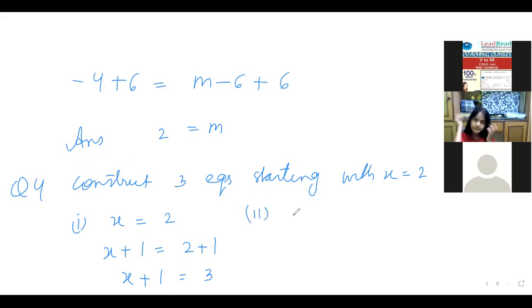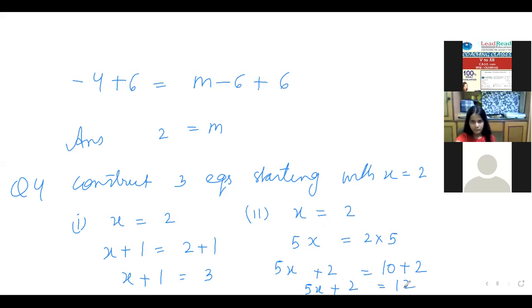Similarly, I can write more equations starting with x is equal to 2. What I can do is multiply both sides by 5. Now I will be adding 2 to both sides. So 2 into 5 is 10. So the equation becomes 5x plus 2 is equal to 12. So how have I done it? मैंने x is equal to 2 रखा है. Then I have multiplied both sides by 5.